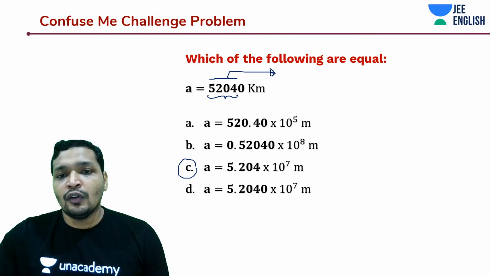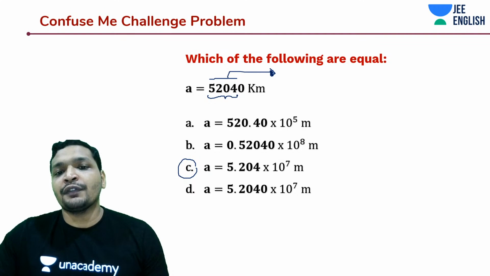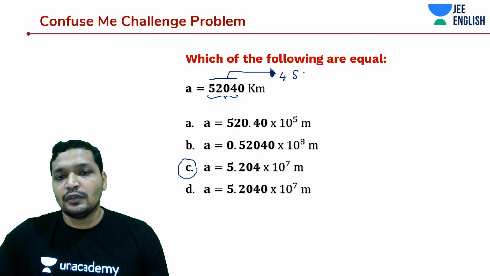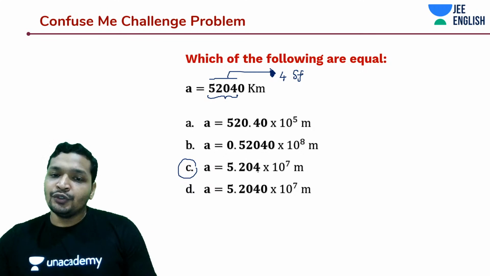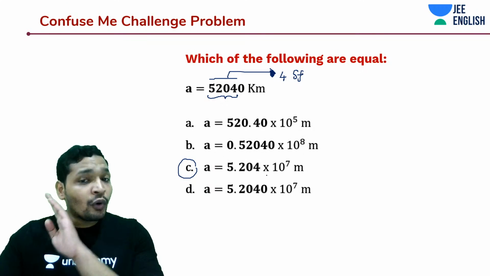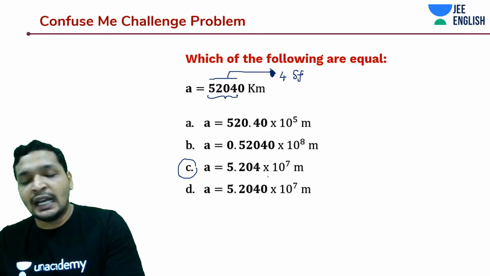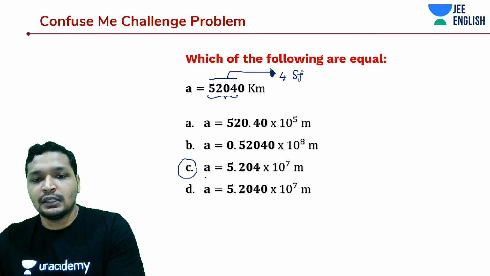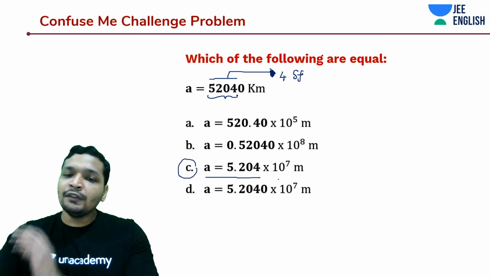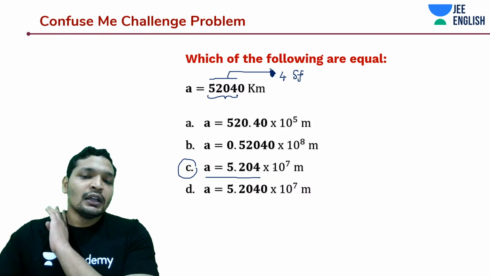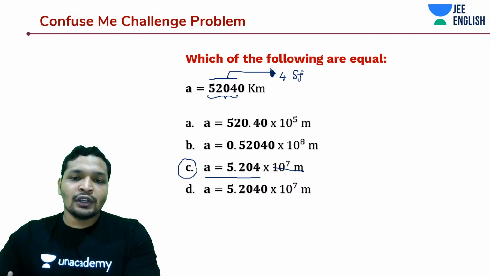You have 4 significant figures, right? And you should also have only 4 significant figures while you're converting the unit. So yes, the answer is C. That's correct, Pushpalata. There should be only 4 significant figures. In this case, you have 4 significant figures.